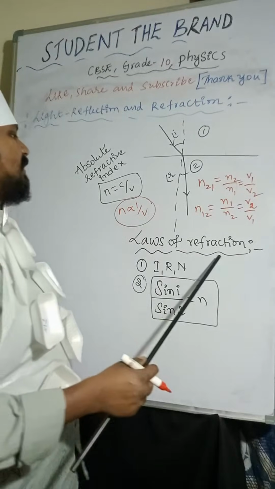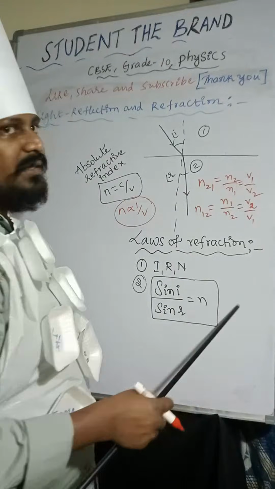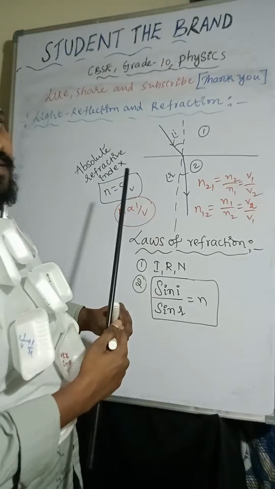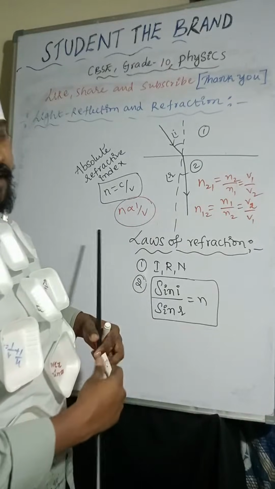So this is about the laws of refraction and about absolute refractive index. I hope it is very clear.